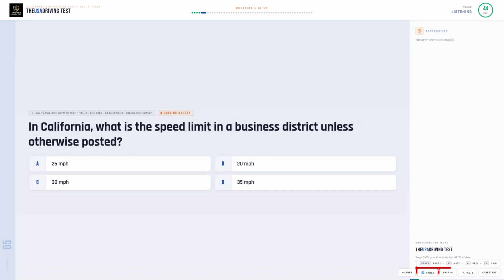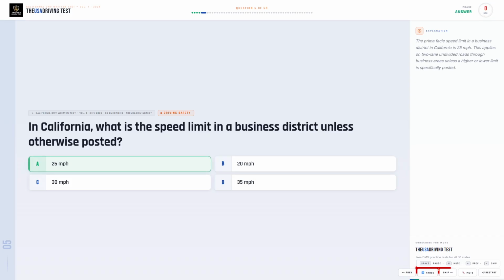In California, what is the speed limit in a business district unless otherwise posted? Option A, 25 miles per hour. Option B, 20 miles per hour. Option C, 30 miles per hour. Option D, 35 miles per hour.